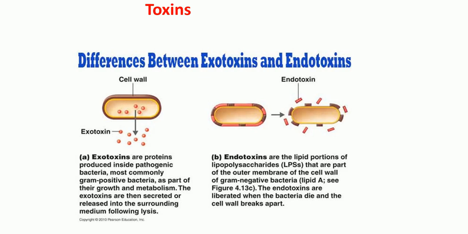And these are present only in the gram-negative bacteria. Unlike exotoxins, they are produced only by the gram-negative bacteria. And these endotoxins are released when the bacteria die or cell lysis occurs. Okay? So this is the definition.